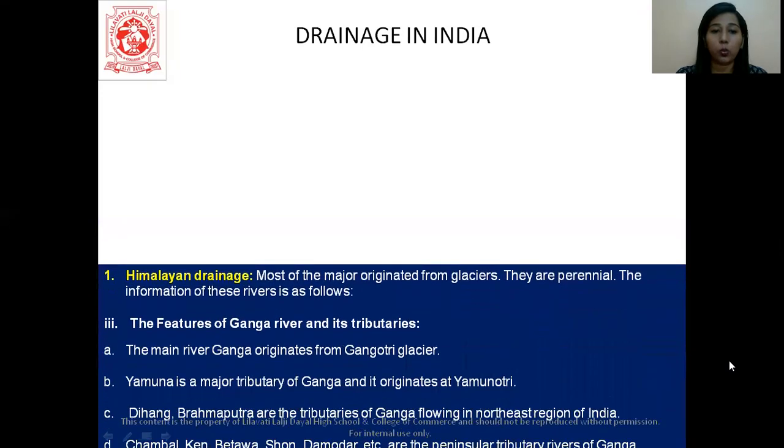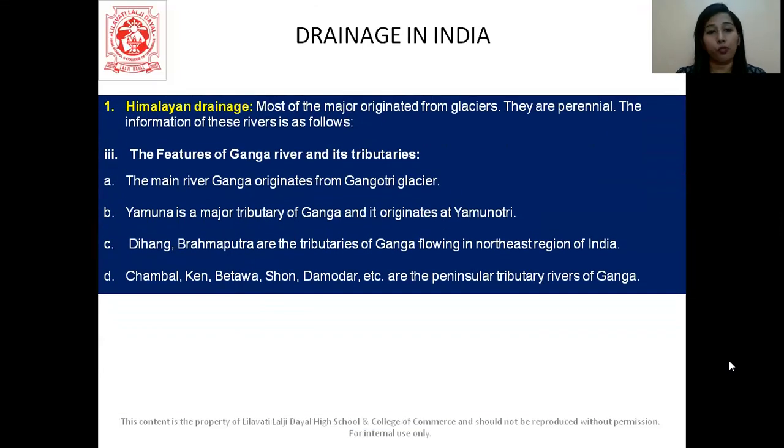Let's talk about the next one. Ganga and its tributaries. The main river is Ganga and it originates from the Gangotri glacier. Yamuna is a major tributary of Ganga and it originates at Yamunotri. So Yamuna is a tributary of Ganga but it originates at Yamunotri, while Ganga originates from the Gangotri glacier.